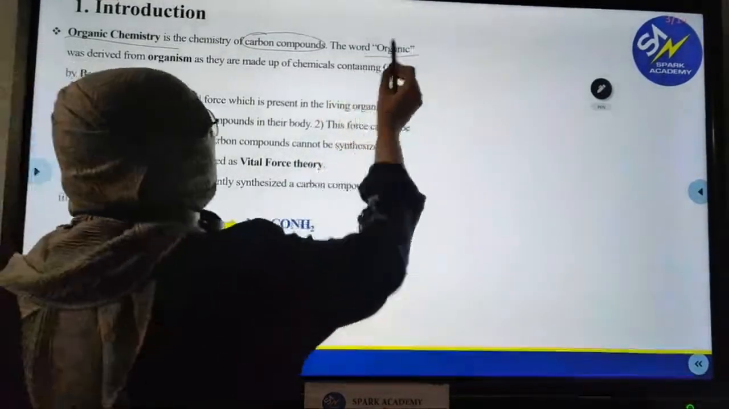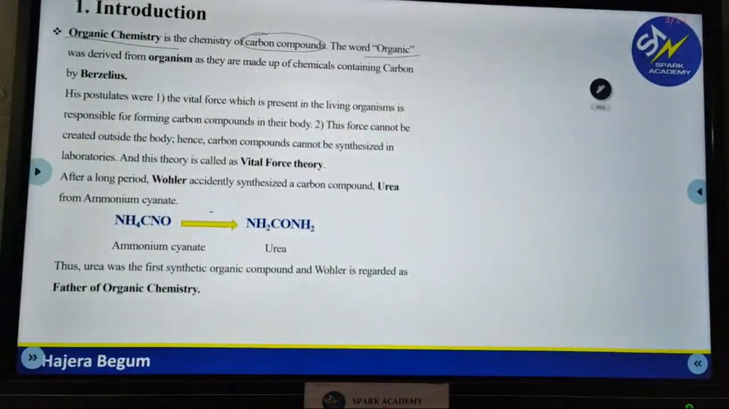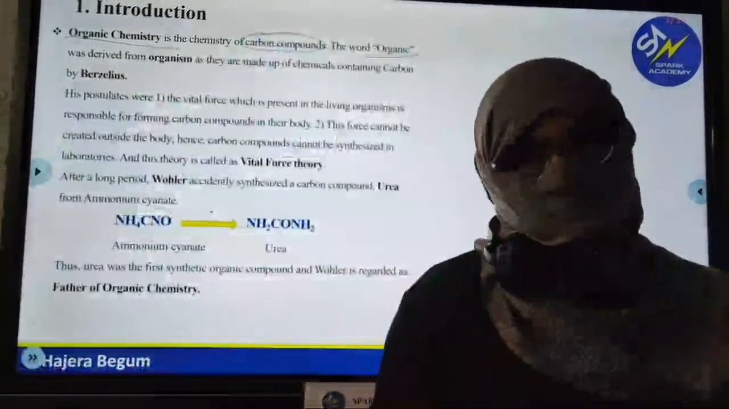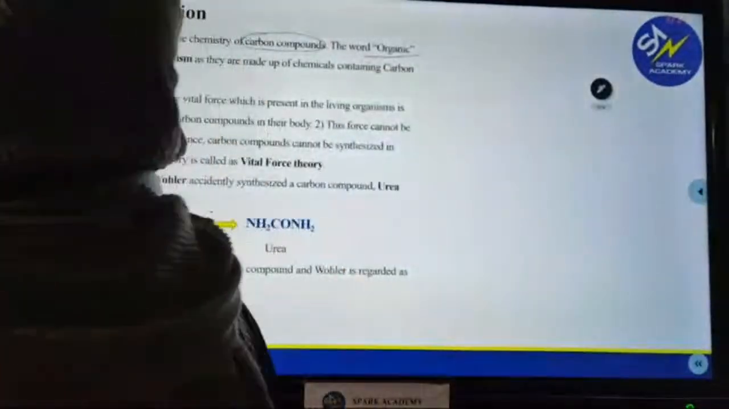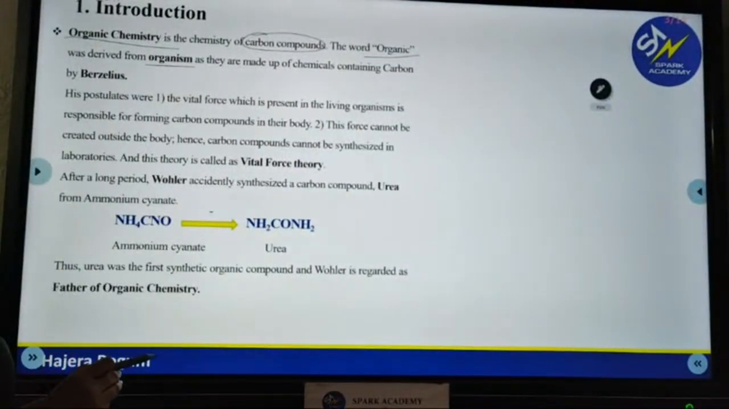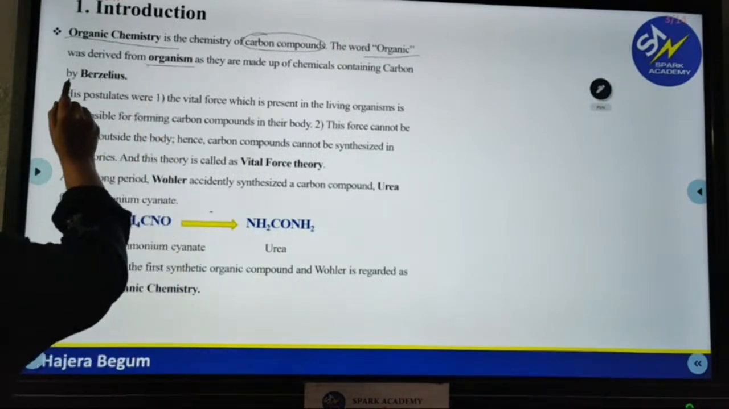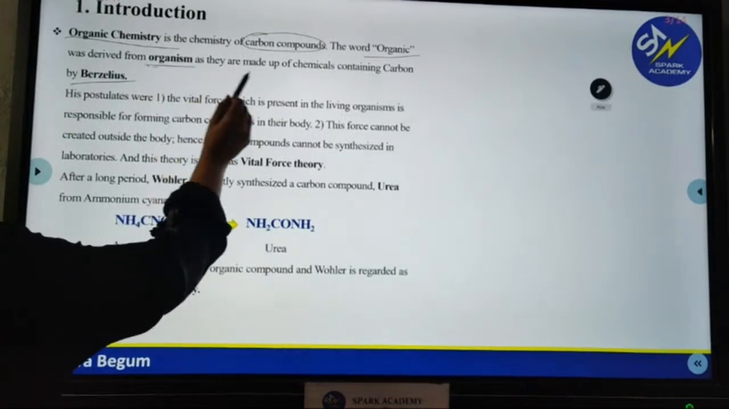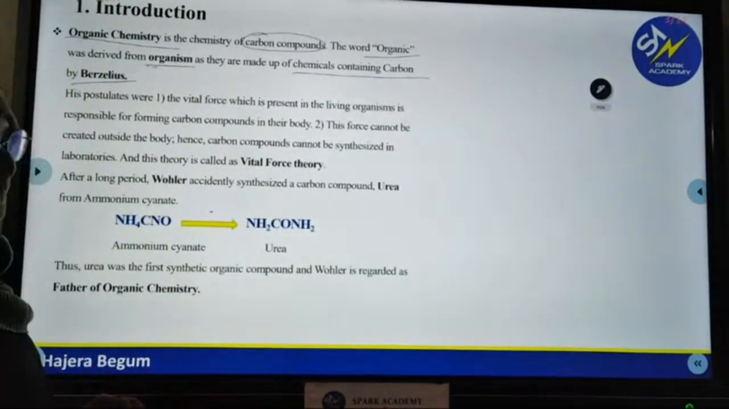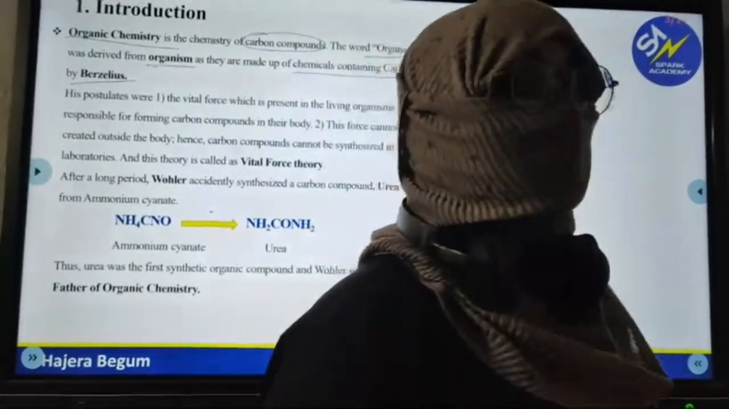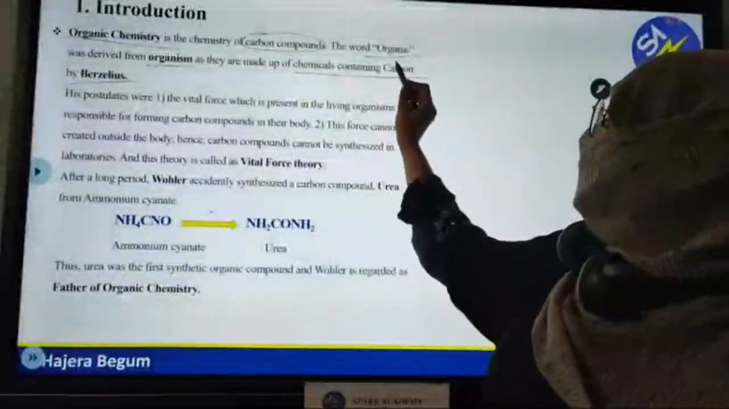So see, the word organic is derived from, I think you might know very well the word organic. The word organic in organic chemistry came from the word living organisms. So you know, there is a scientist called Berzelius. He said living organisms are made up of chemicals which are made up of carbon. So all compounds which are found in living organisms are made up of carbon.